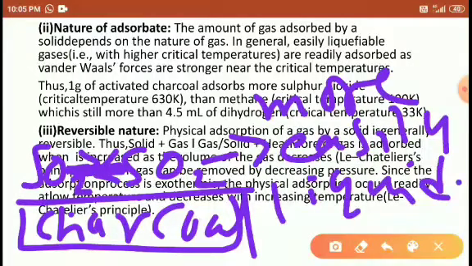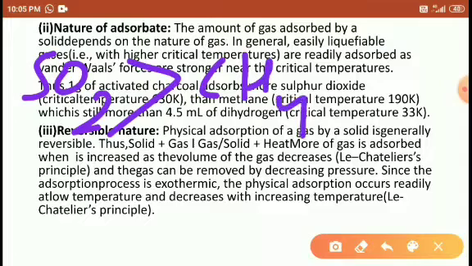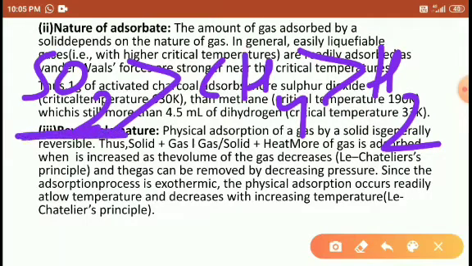More easily liquefiable gas: sulfur dioxide. Sulfur dioxide is more easily liquefiable than methane, and methane is more easily liquefiable than hydrogen gas. Why is sulfur dioxide more easily liquefiable?